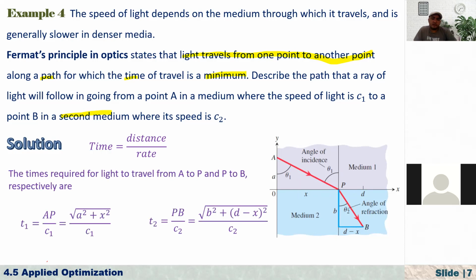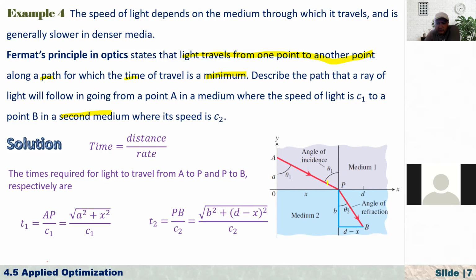And now, how do you find the time? We know by using this time equals distance over rate formula that T1, because in medium one the speed of the light is C1, and the distance traveled by the light from A to P is just AP.